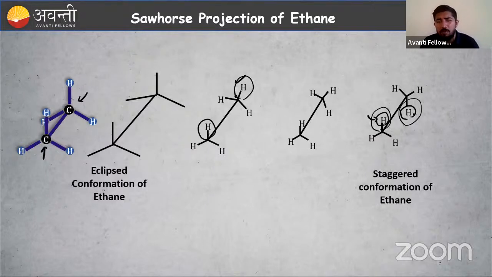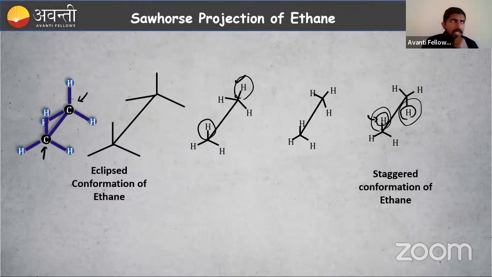What about the staggered conformation of ethane? These carbon-hydrogen bonds are far away from each other. Far away from each other means the repulsion of the electron clouds is also very little. So this is eclipsed, this is staggered. Which one will be more stable? We will study that.